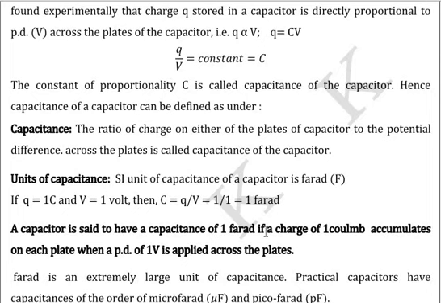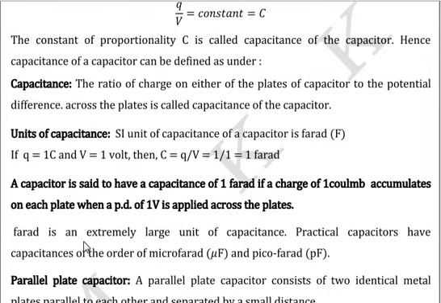In fact, practically speaking, farad is a large unit of capacitance. So, always we think of the smaller units of capacitance like microfarad and picofarad. Microfarad means 10 to the power of minus 6 of a farad. Pico means 10 to the power of minus 12 of a farad.